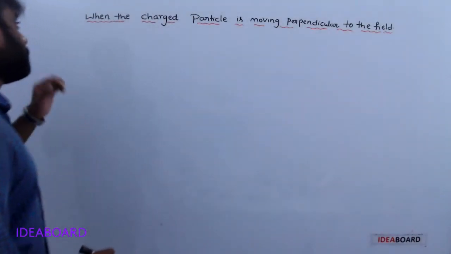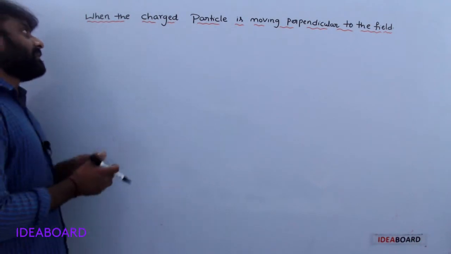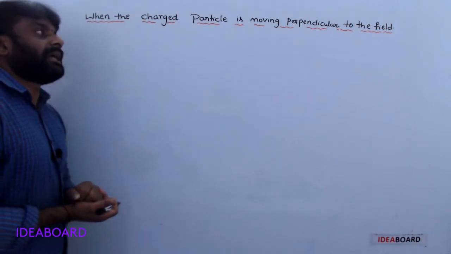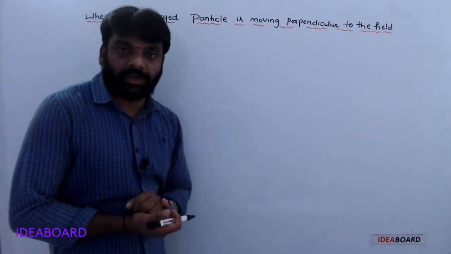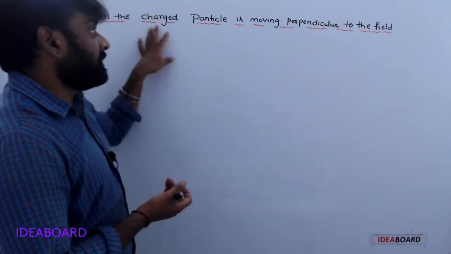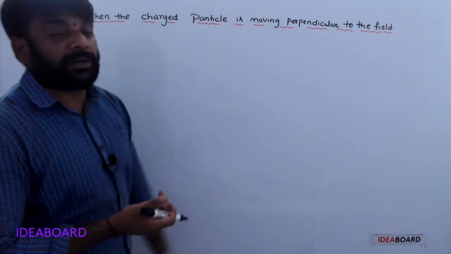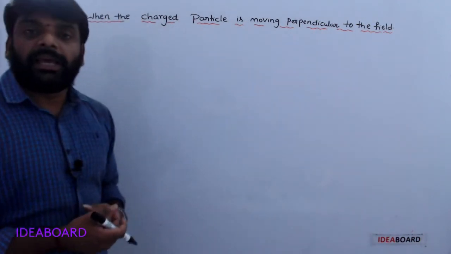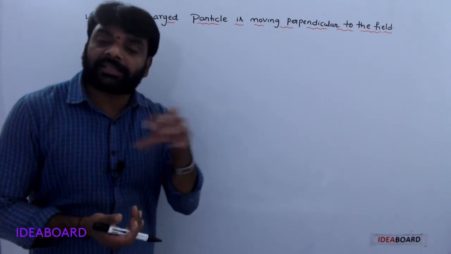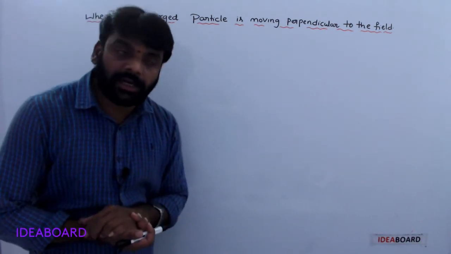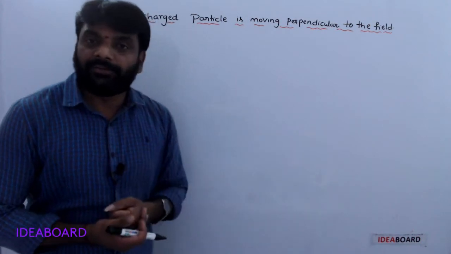Now here, important cases. When the charged particle is moving perpendicular to the field, that means initially the velocity vector is perpendicular to the magnetic field.